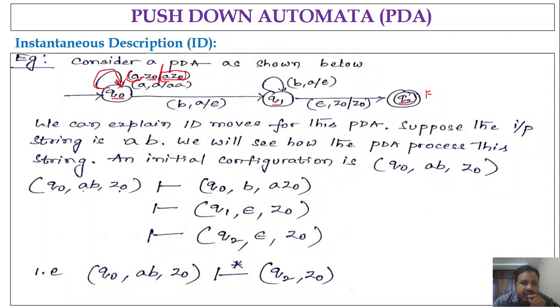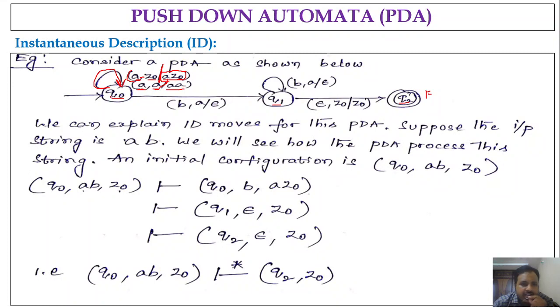Similarly, we have Q naught on a, that means in Q naught the input symbol is a, comma your stack symbol is also a. Now you are pushing the symbols a onto the stack.